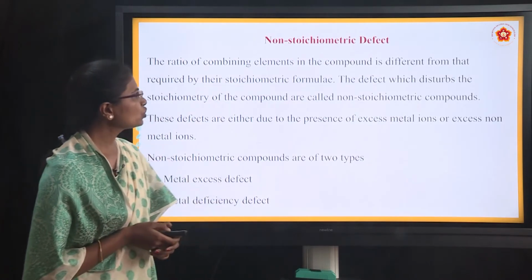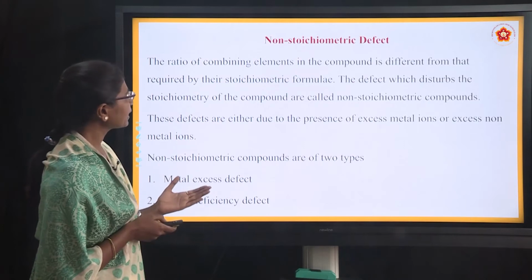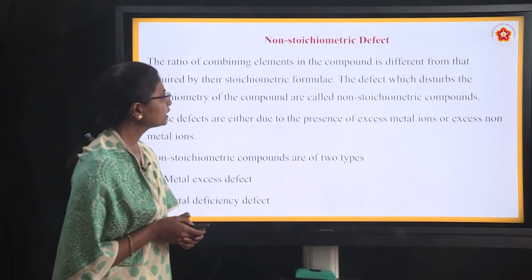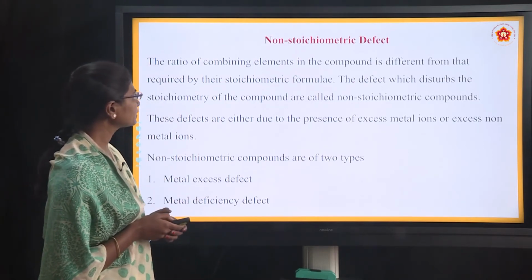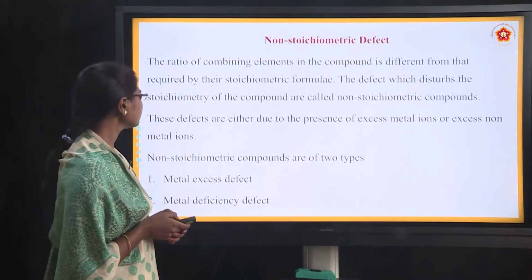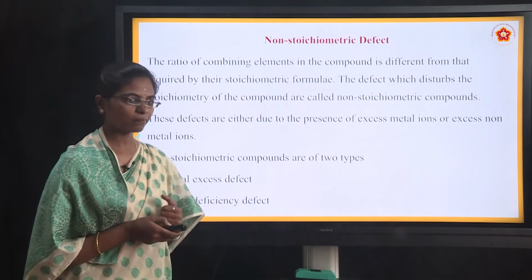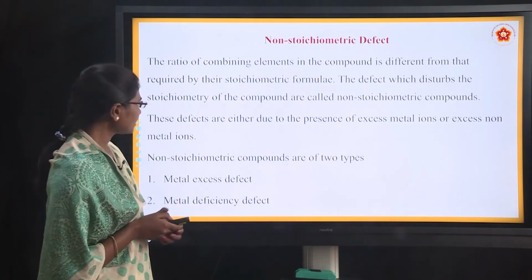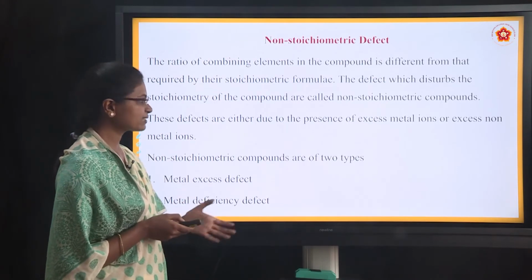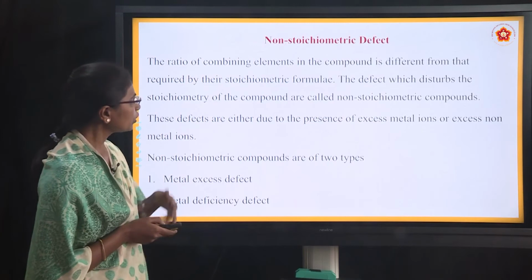Next one is non-stoichiometric defect. The ratio of combining elements in the compound is different from that required by their stoichiometric formulae. The defects which disturb the stoichiometry of the compound give non-stoichiometric compounds. These defects are either due to the presence of excess metal ions or excess non-metal ions here.